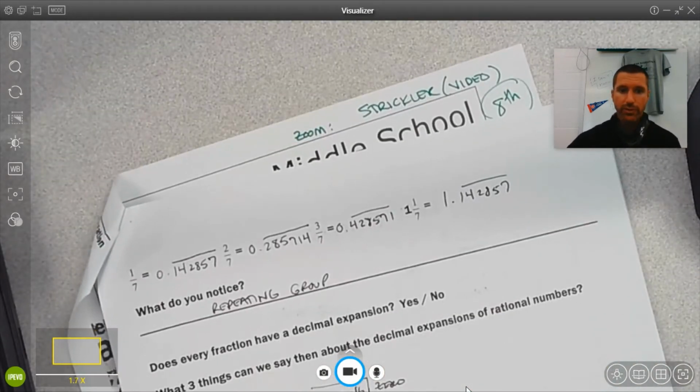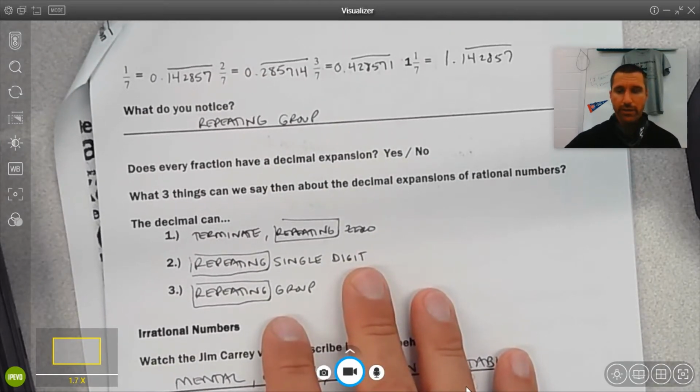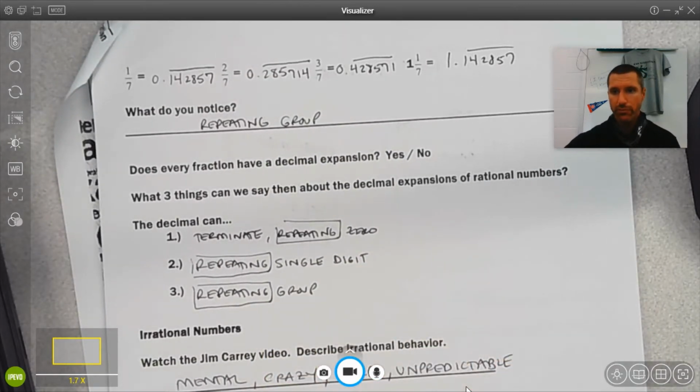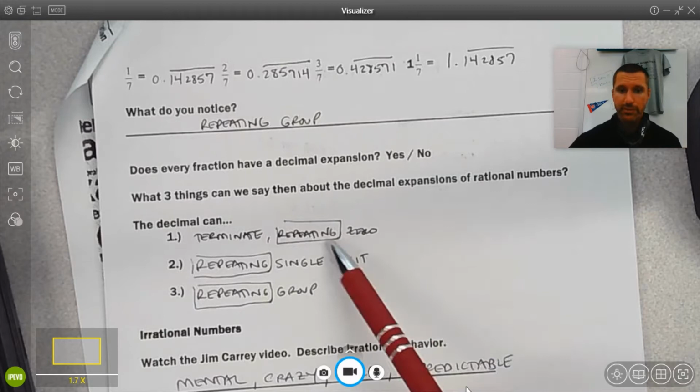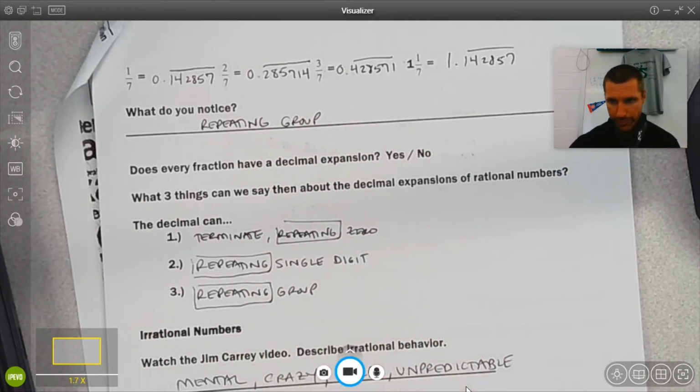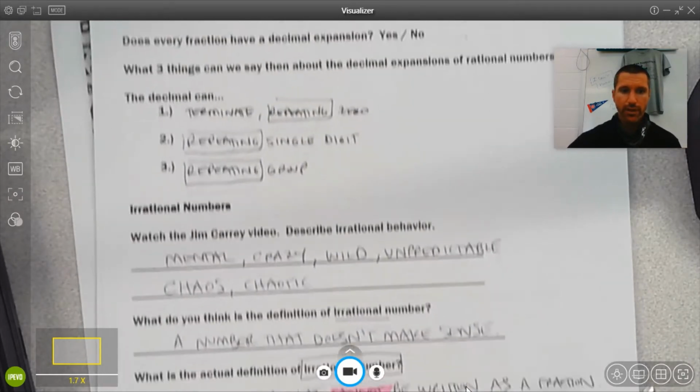On page 2, we now have a list of things to look for in a decimal, because decimals can be turned into fractions if they repeat in some sense. Repeat 0, repeat a single digit, repeat in a group. Then we can transform those into fractions.